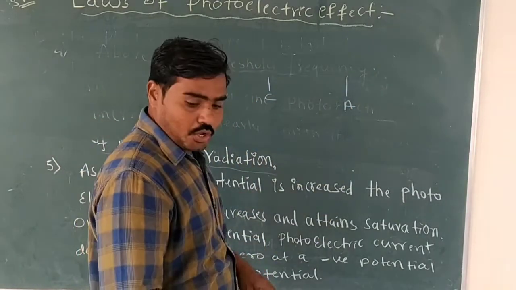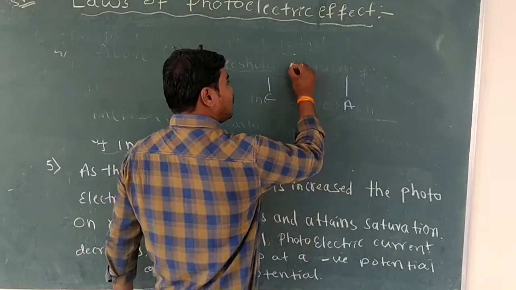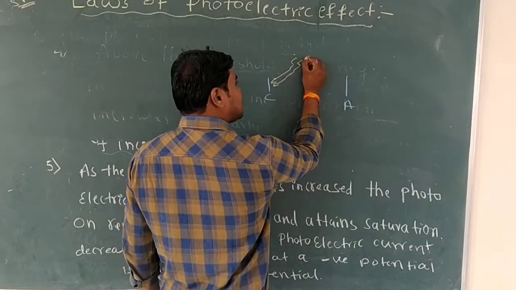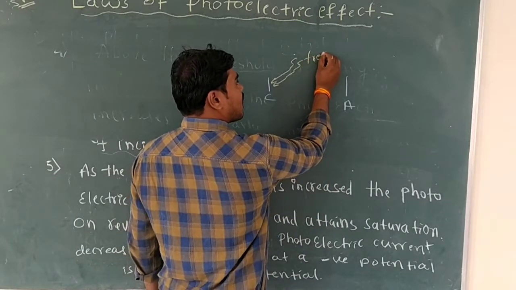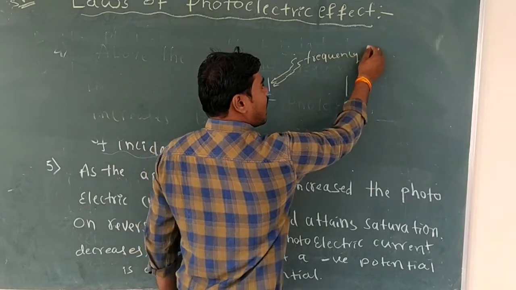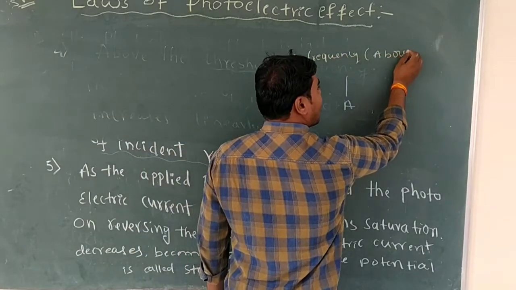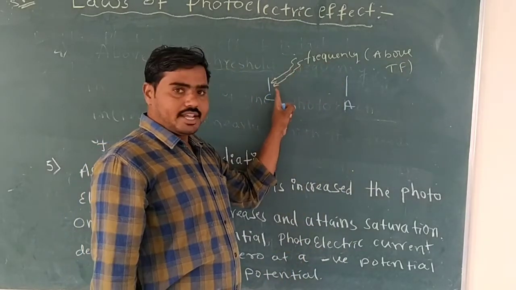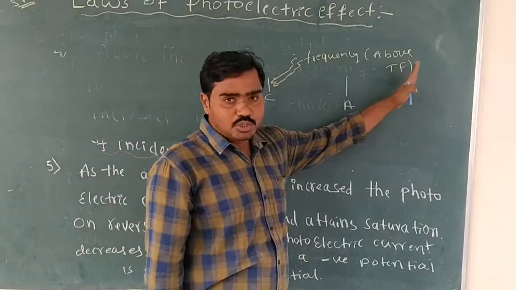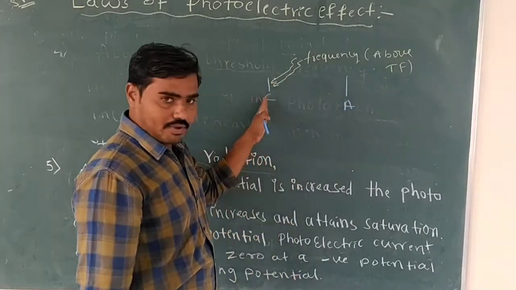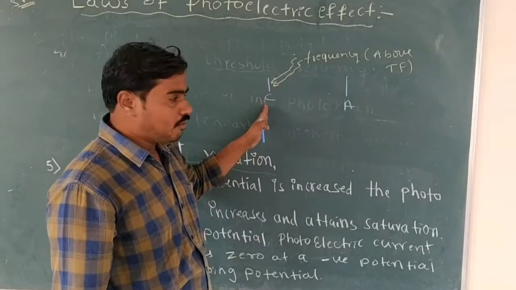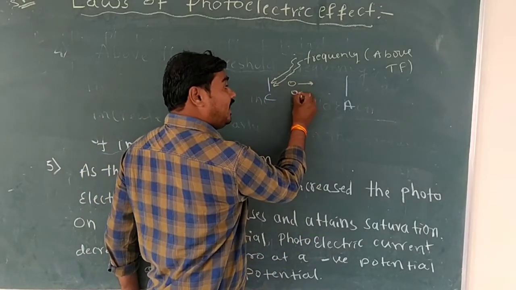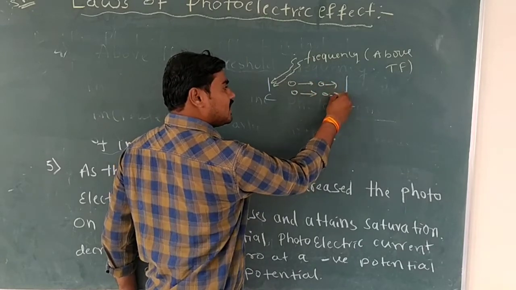When UV radiation, whose frequency is above the threshold frequency of incident radiation, falls on the cathode plate, electrons are liberated and their kinetic energy increases.